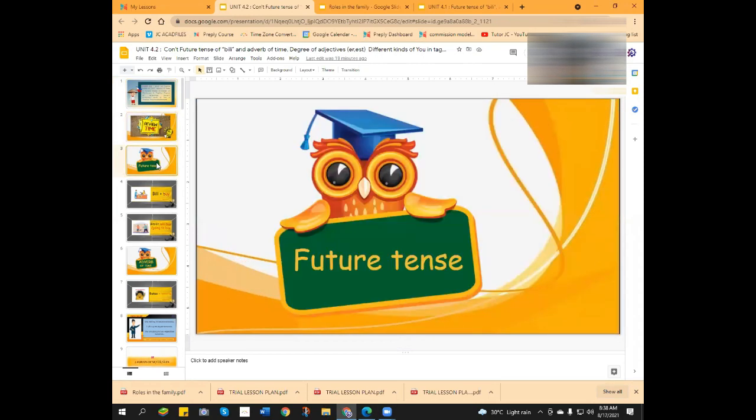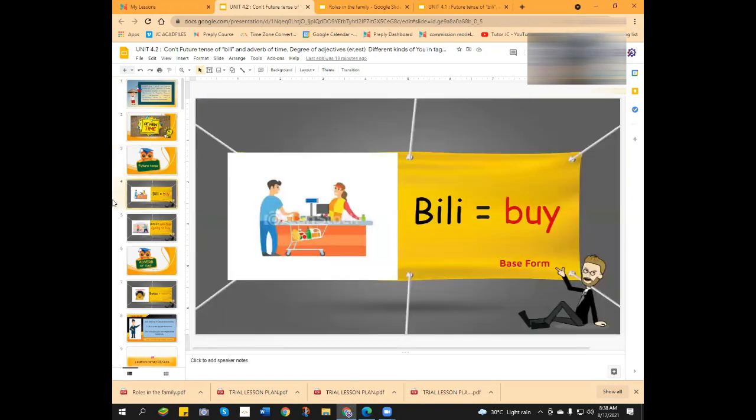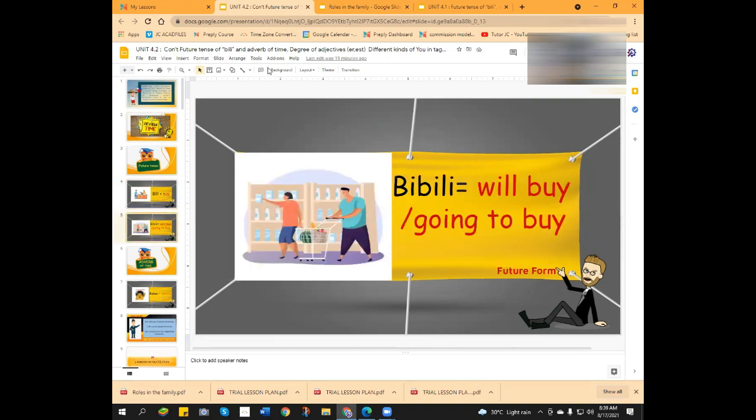So what is the future tense of bili? Do you remember? I think it's bumibili. Bumibili is present. So what is future? Bibili. Tama, bibili.